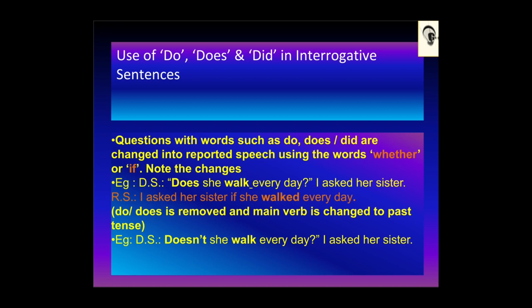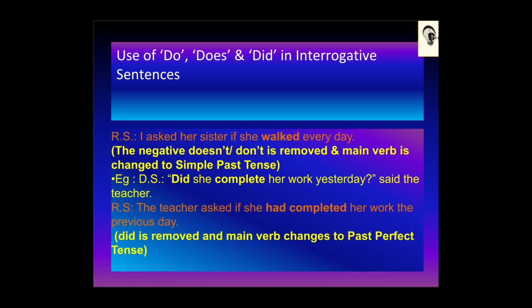"Doesn't she walk every day?" I asked her sister. It changes to: I asked her sister if she walked every day. Now the negative doesn't or don't is removed and the main verb is changed to simple past tense. Next example. "Did she complete her work yesterday?" said the teacher. It changes to: the teacher asked if she had completed her work the previous day. Now here did is removed and the main verb changes to past perfect tense.